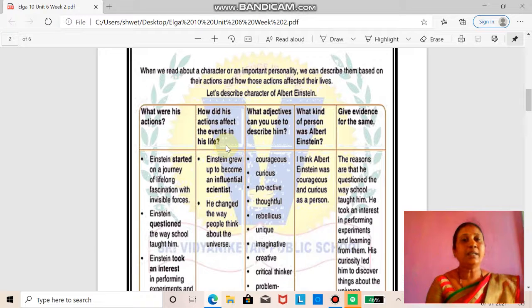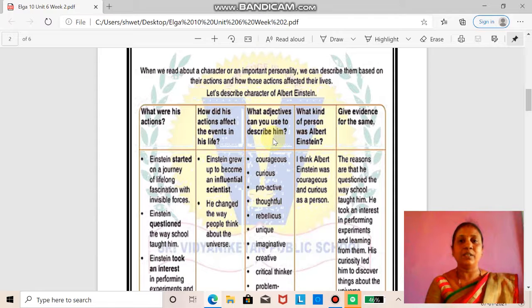Moving to the next column: what adjectives can you use to describe him? Adjectives are words like brave, calm, beautiful, attractive. Adjectives describe a noun.